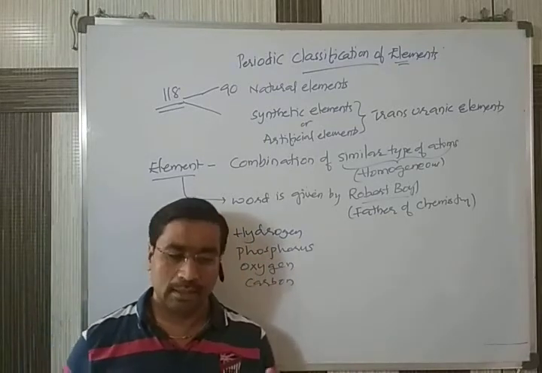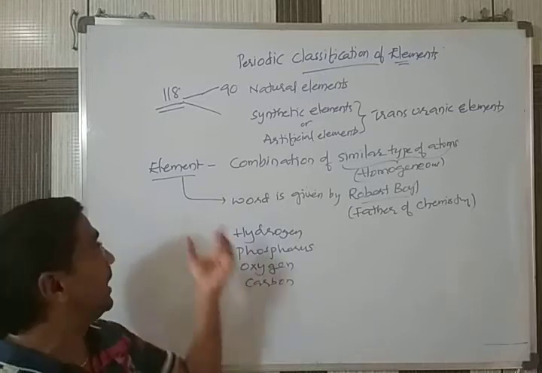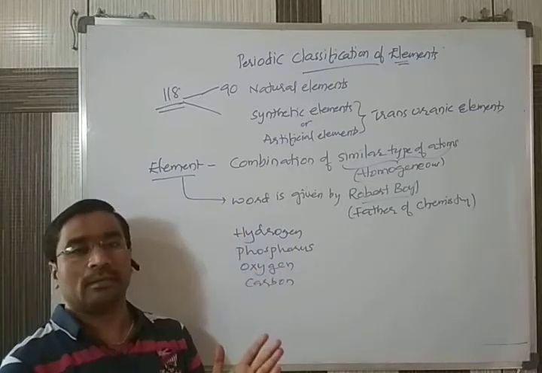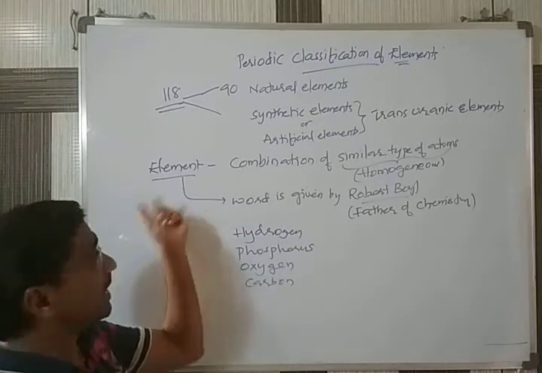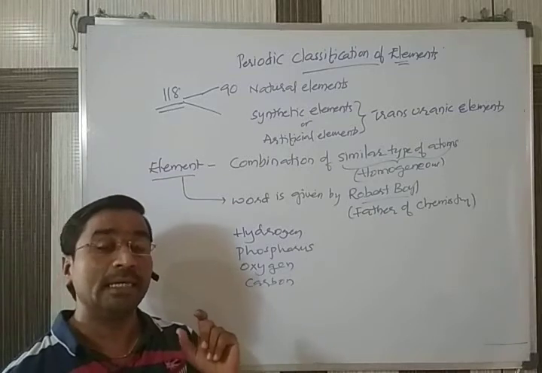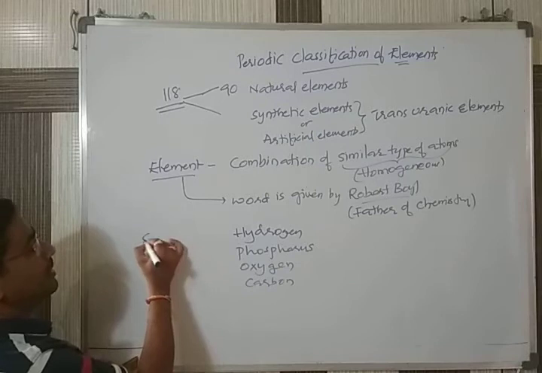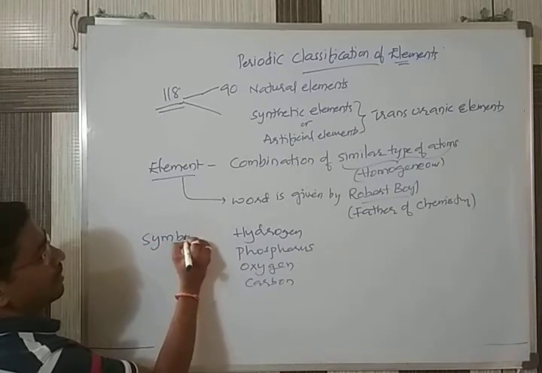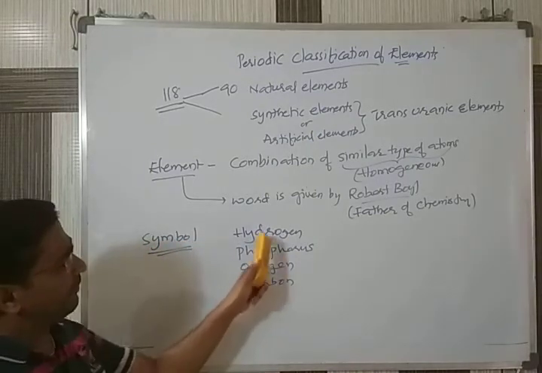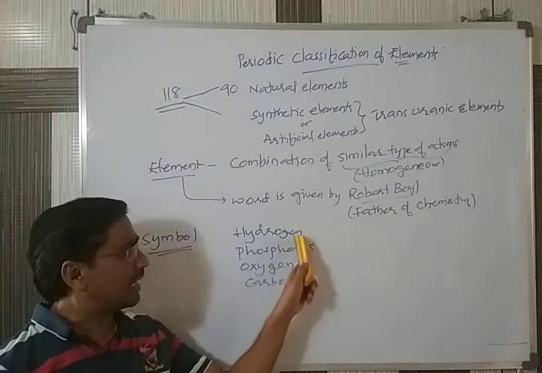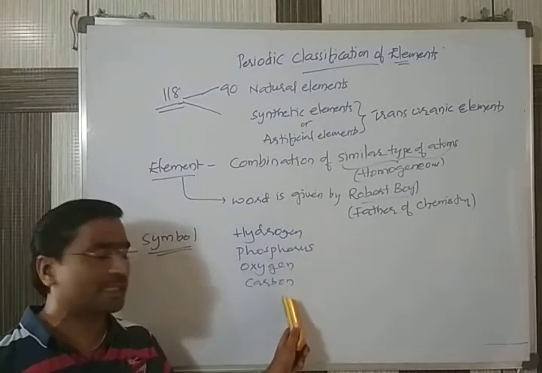But to write these names in a concise way, every element was given a symbol. Every element has a symbol. The names are hydrogen, phosphorus, oxygen, carbon.